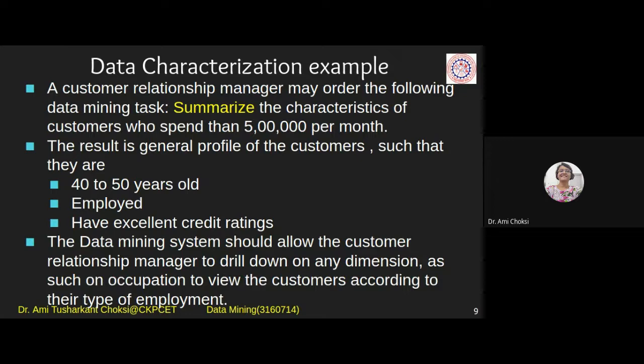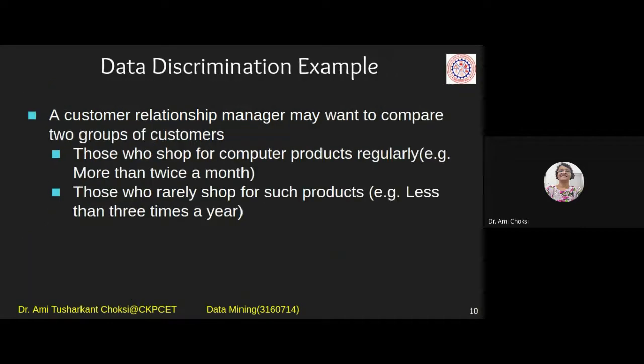I have given you the example before also, for say branded clothes, right? How they are selling. See, it is the business policy and that has to be there. If a person only serves everyone, what will he eat, what will he earn? So it is always there and that we need to accept. So, the data discrimination example, the example is clear to you, no? For summarization and characterization, right? Okay. So the second one is the data discrimination example.